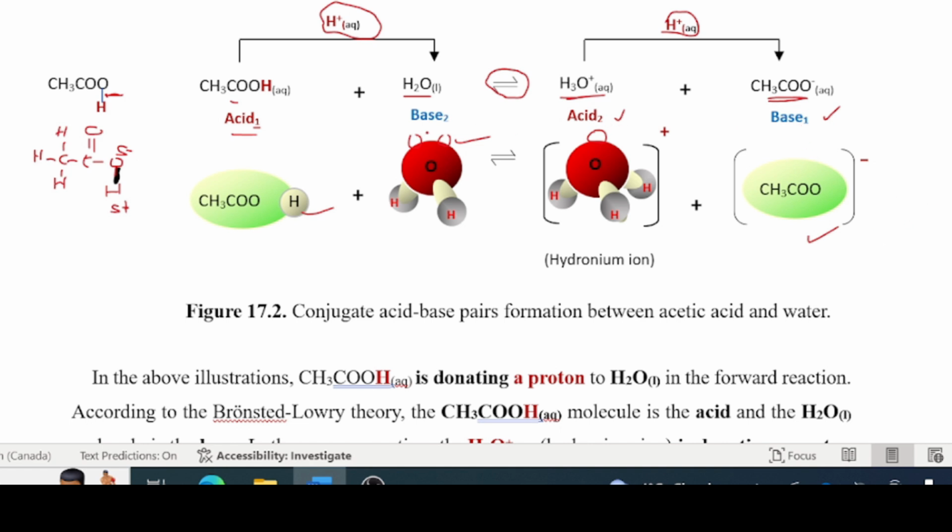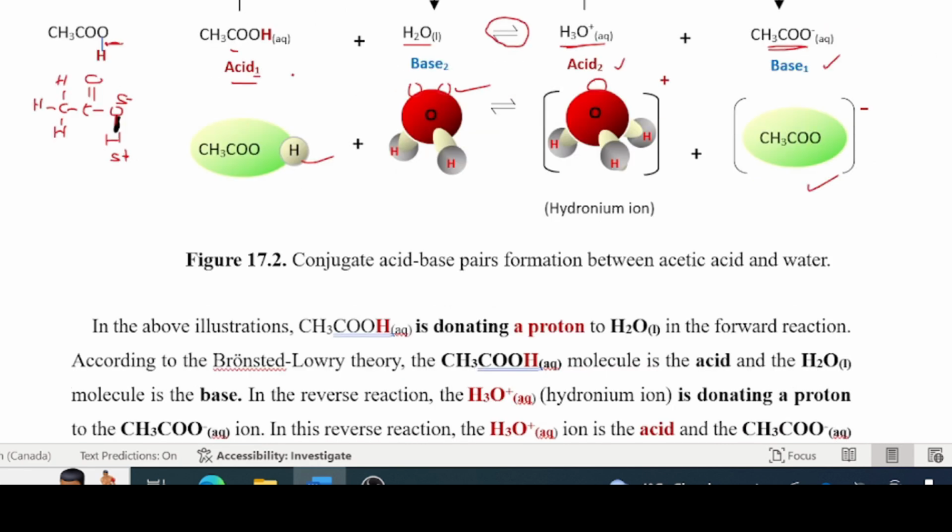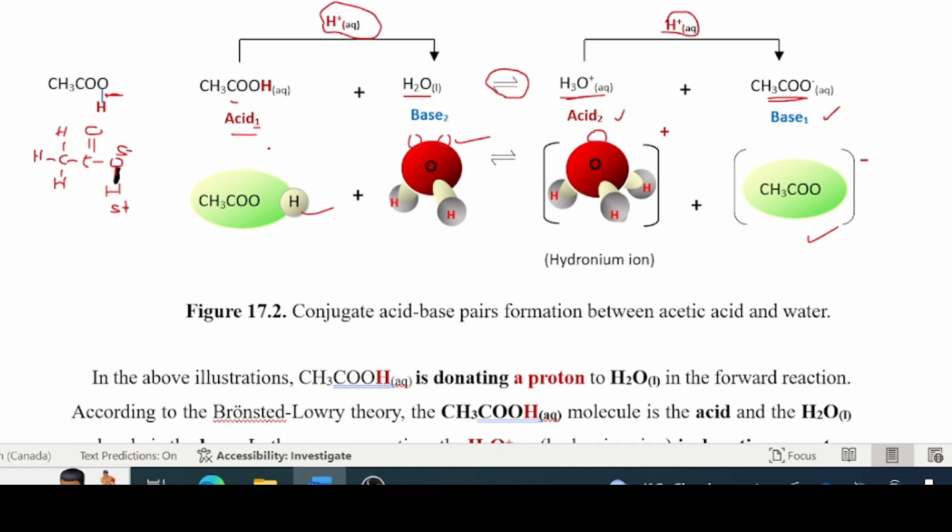Why are we putting these ones and twos there? There's something that's called a conjugate acid-base pair. When something is acting as an acid, what's left of it is called its conjugate base. So look for two species that resemble each other very closely. You can see this one here resembles that one there. This is the acid, and that is the base. They'll call this guy here the acid, and this is the conjugate base here. This is the conjugate acid-base pair. So this is the acid, and that's its base.